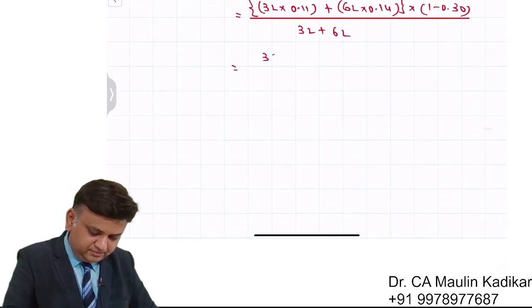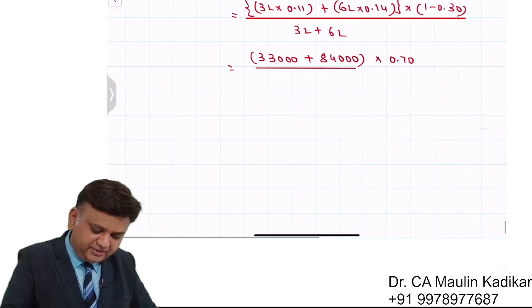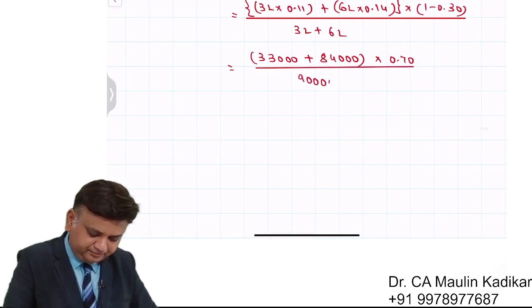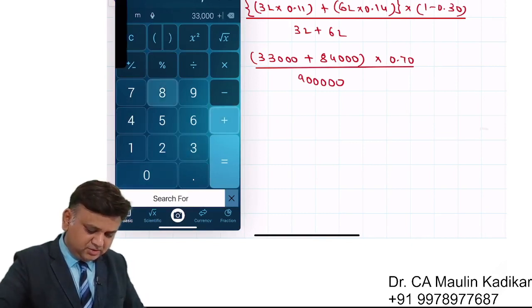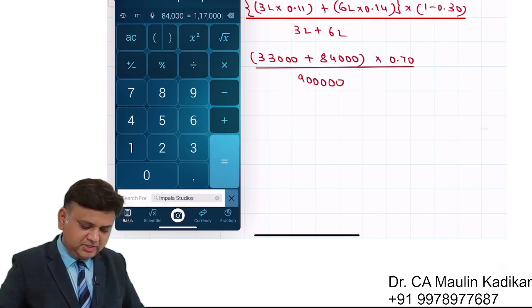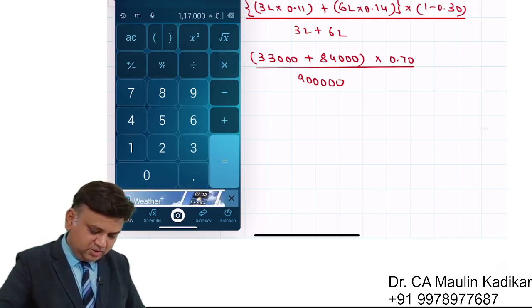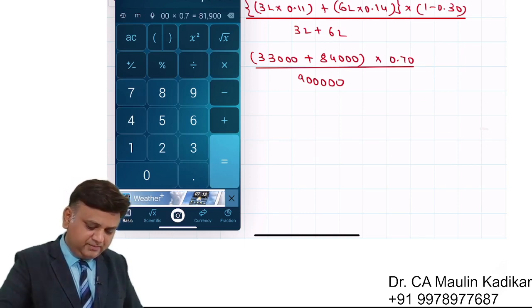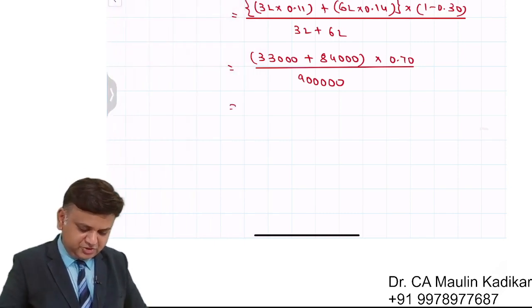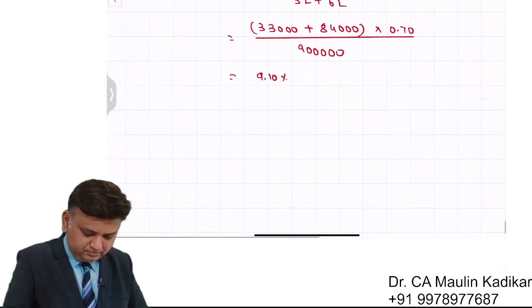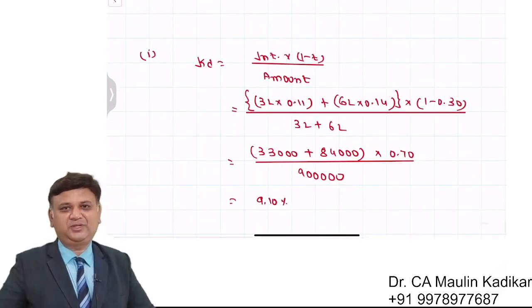So it is 33,000 plus 84,000, whole into 0.7, divided by 3 plus 6, that comes to 9 lakhs. So 33,000 plus 84,000 is 1,17,000 into 0.7, that is 81,900, divided by 9 lakhs into 100. That comes to 9.1%. This is the way Kd is calculated.